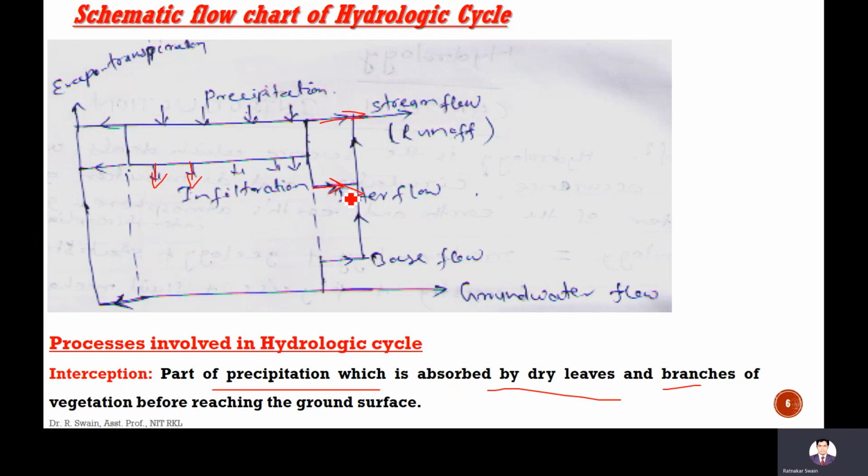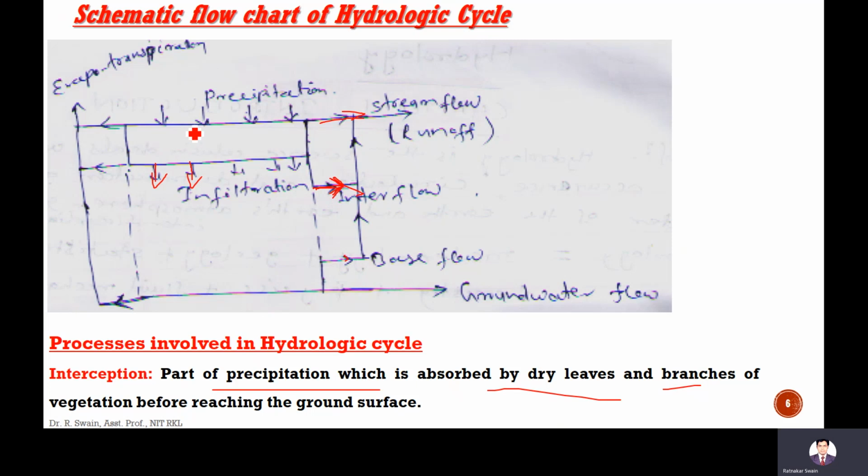That is called interflow, which flows below the ground surface but in the upper layer of the soil, and later joins the stream. Some part of the infiltrated water joins the groundwater table, and some part of the base groundwater also joins the stream flow as runoff, after a very long time.